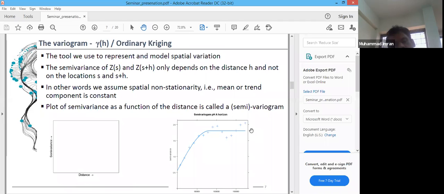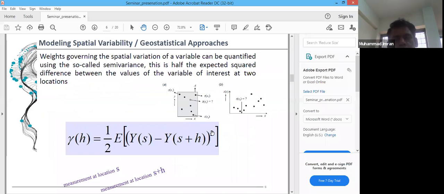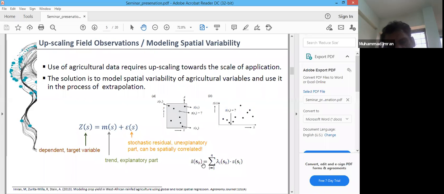It shows how the spatial variability of that variable varies within the field. It provides the point where the spatial variability started and how it varied within the field, and from what point it became constant. These points are used to provide the lambda i weights of this equation, in other words, modeling or predicting the spatial variability within the field.